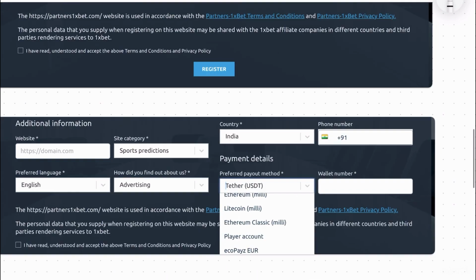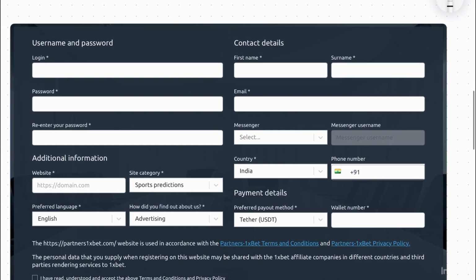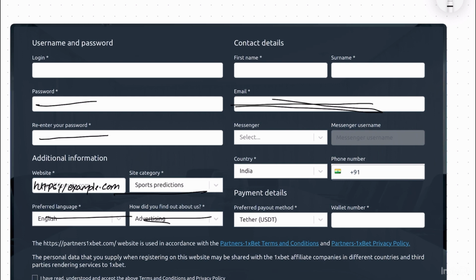through that link. First you will go to the registration page. This is in the description. Go and put a random username, your password, and you have to re-enter your password. Here you just have to put something like example.com, and you just leave the rest like this. Here you will put your name, surname, and email. This is compulsory. Don't make any mistake in the email. This is not necessary. Here you have to put your country and your phone number. Here it is better if you put your cryptocurrency wallet address.